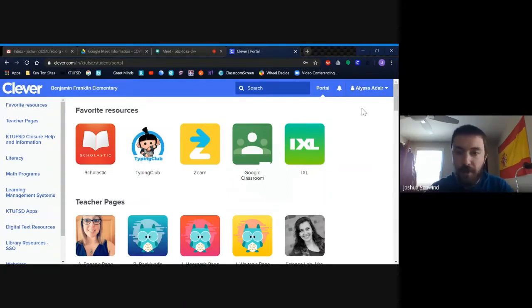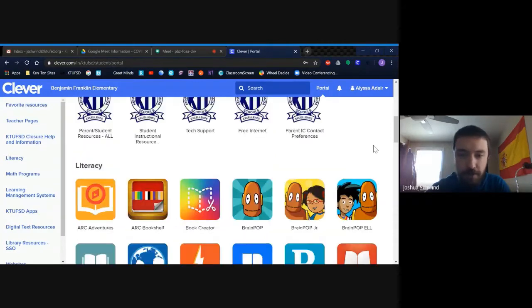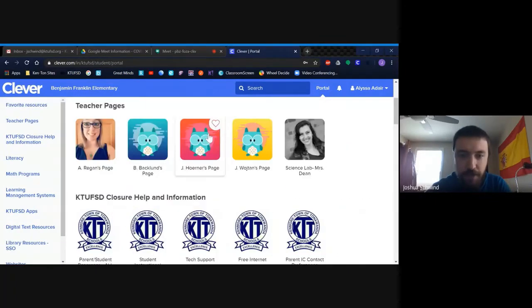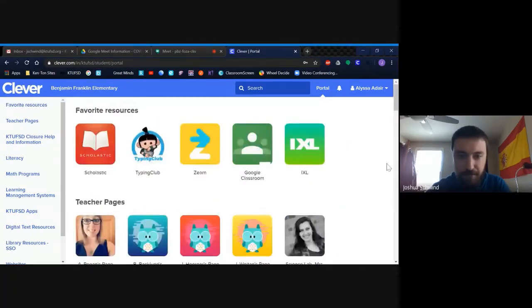What I like, and I didn't even tell you guys about this one, I like that Alyssa found this one out. She's got this thing up here that says favorite resources. As you're going through the Clever apps, if you hover over them, you'll notice this little heart shows up. If you click on that heart, it automatically brings those apps to the top of the screen. So these are the apps we're going to be using through this whole distance learning.